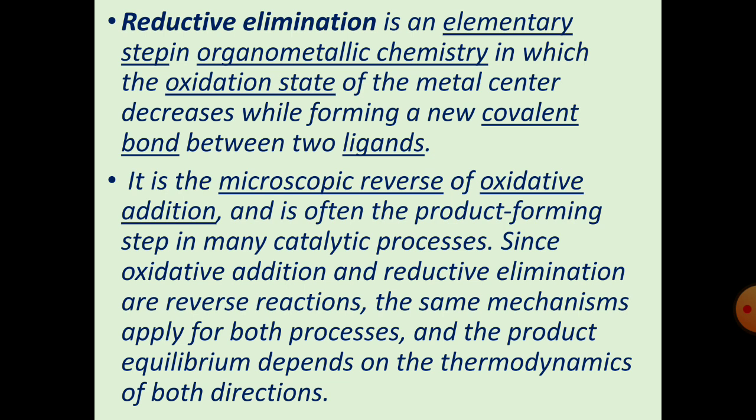The same mechanism applies for both processes, and the product equilibrium depends upon the thermodynamics of both directions. If we want to use organometallic chemistry to make organic compounds other than those containing metals, we must be able to remove the ligand from the coordination sphere of the metal at the end of the reaction. Neutral organic species such as alkene, phosphine and carbon monoxide can simply dissociate in the presence of other suitable ligands, but those that are bound to the metal with a shared electron pair require a more active process.